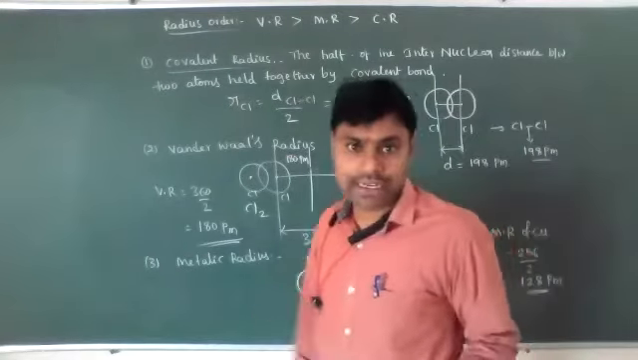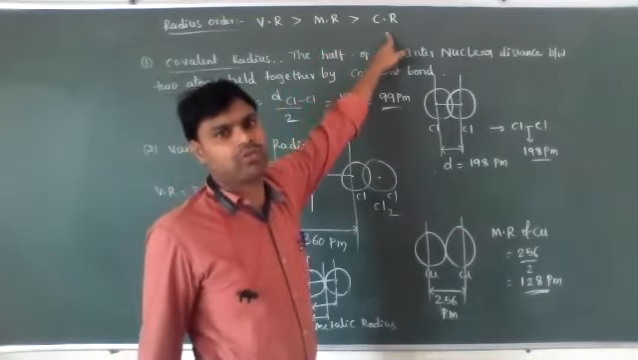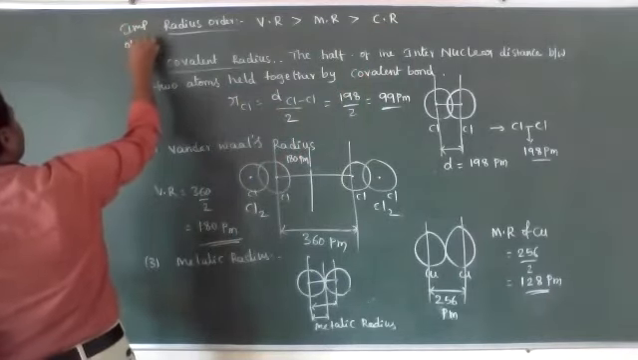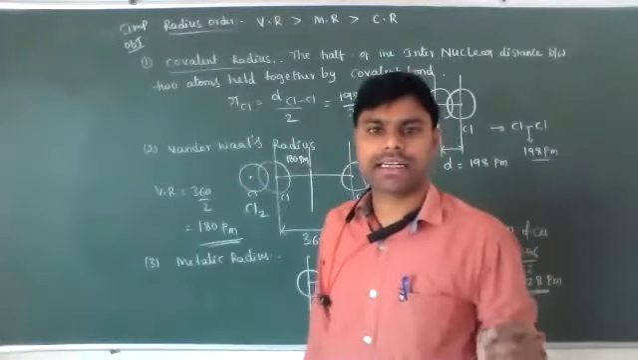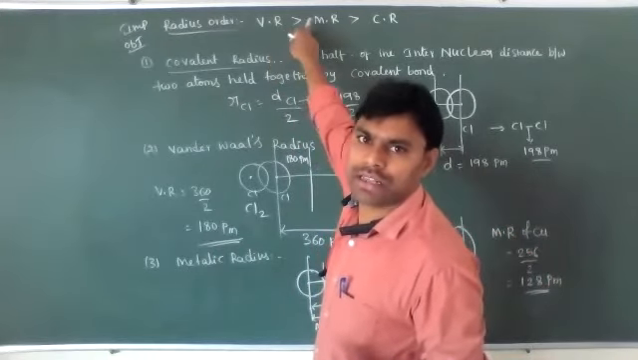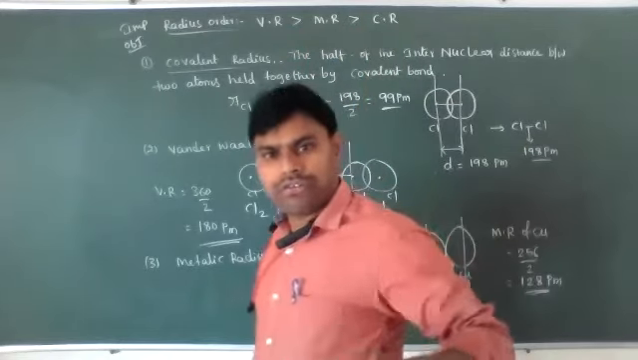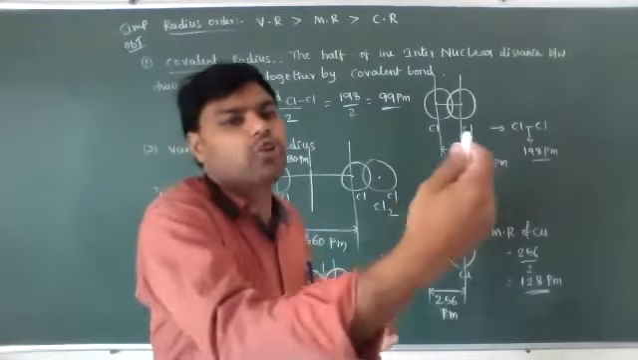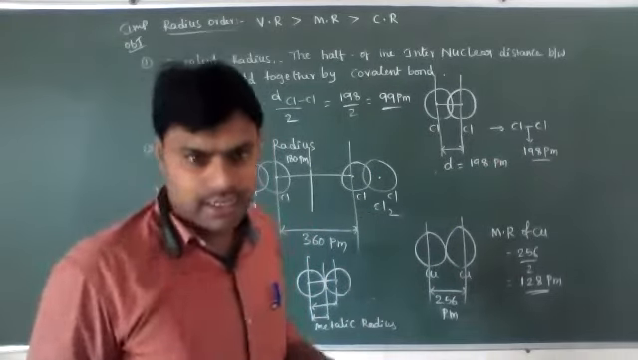So among these three types of radius, the van der Waals radius is always very high when compared to the metallic radius, and that is higher than the covalent radius. This order is important for objective questions in NEET and JEE. Clear, students? Now we will discuss how atomic radius changes in groups and in periods.